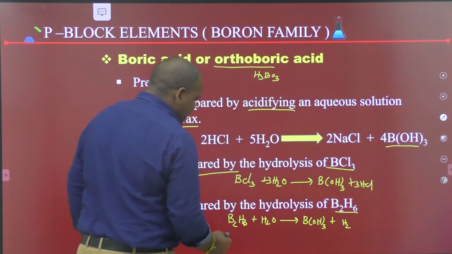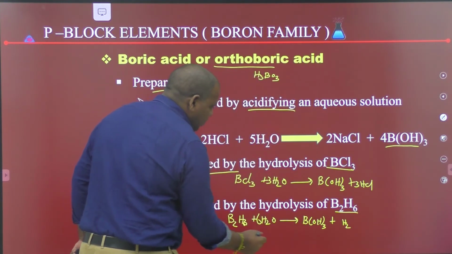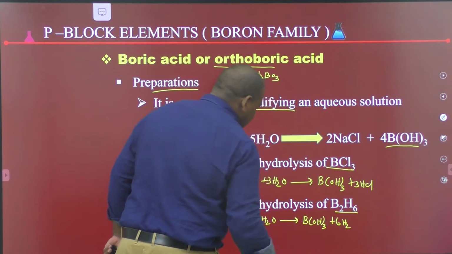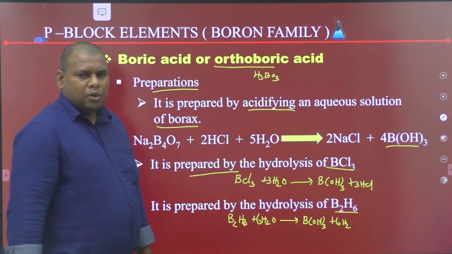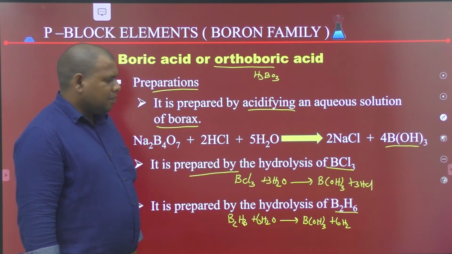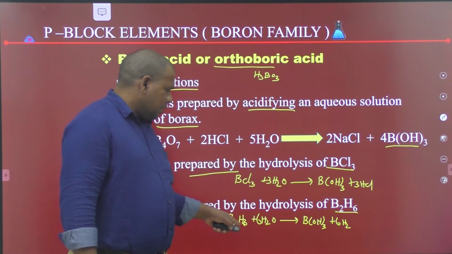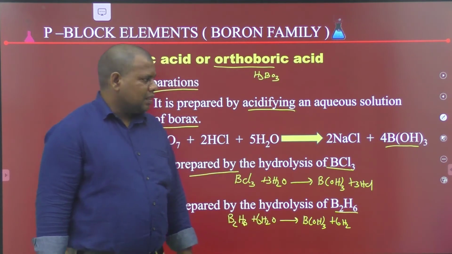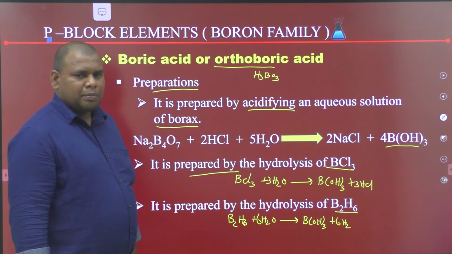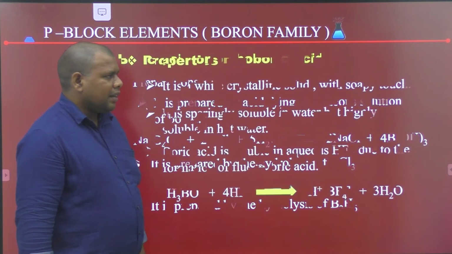For balancing the reaction, 6H2O and 6H2. This is the reaction of the hydrolysis of diborane. These are the important preparation methods of boric acid.